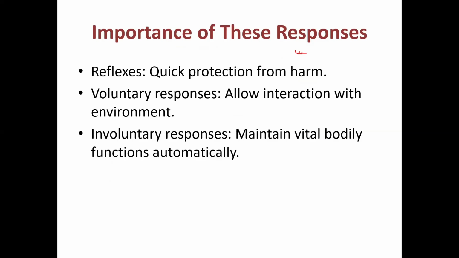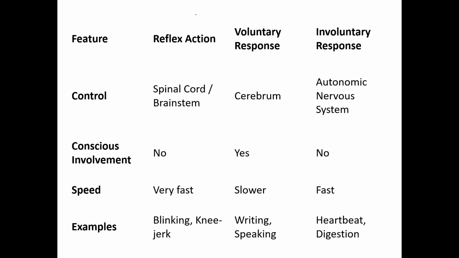Importance of these responses. Reflex helps in quick protection from any harm. Voluntary responses allow interaction with the environment. Involuntary responses maintain vital bodily functions automatically, even when we don't think about it. Let's summarize everything by feature. Who controls reflex action? Reflex action is controlled by the spinal cord and brainstem. The brainstem is the lowest part of the brain.